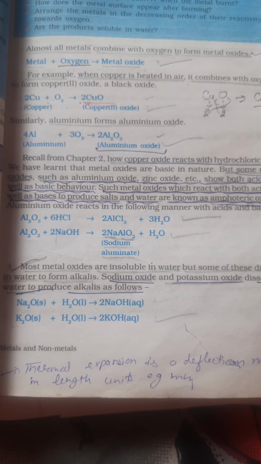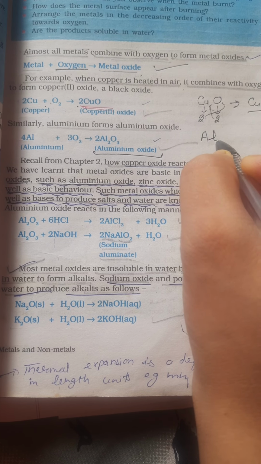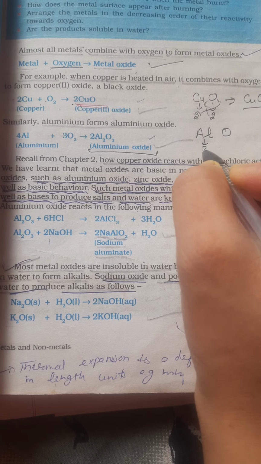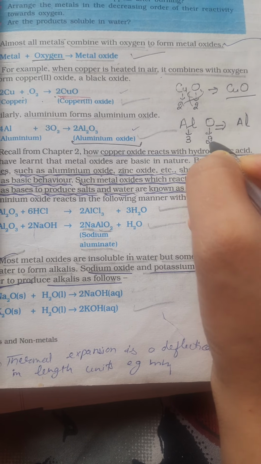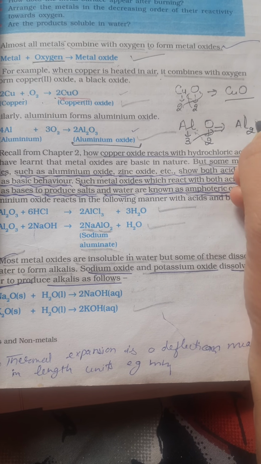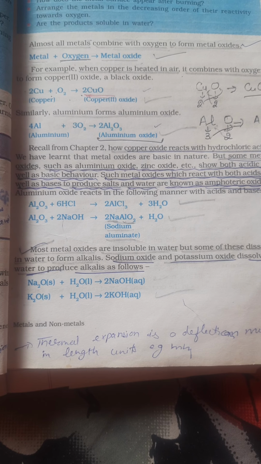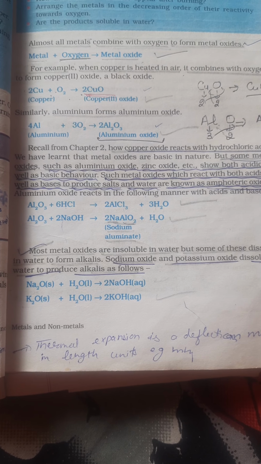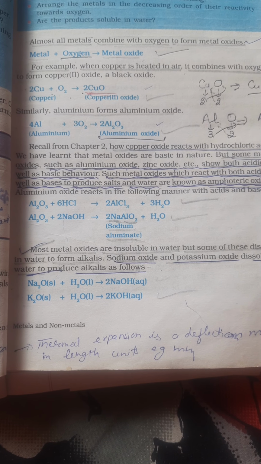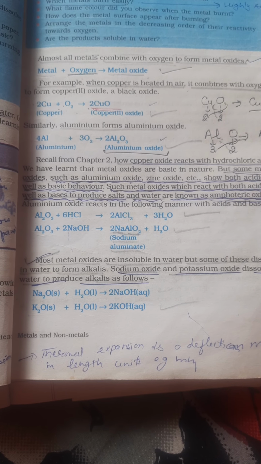Similarly, aluminium forms aluminium oxide. How will we write aluminium oxide? This is aluminium, this is oxygen. Its valency is 3, its valency is 2. So how can you write it? Al, it will go here, it will go here: Al2O3. And to balance it, 4 aluminium atoms react with 3 molecules of oxygen to give 2 molecules of aluminium oxide.